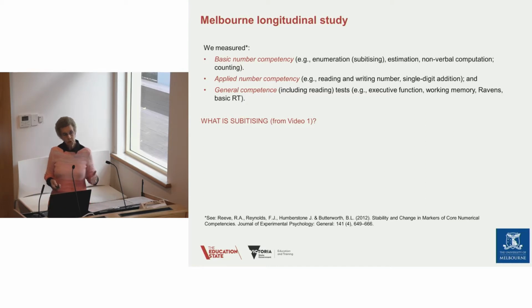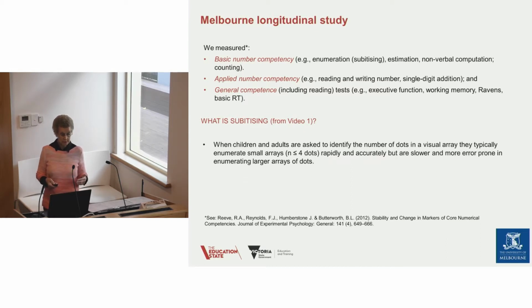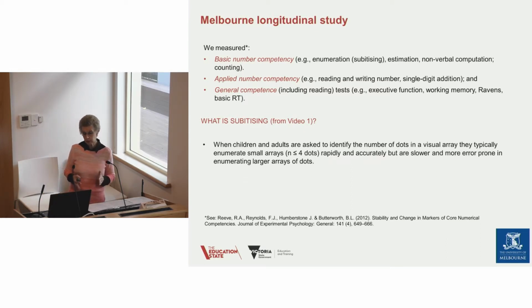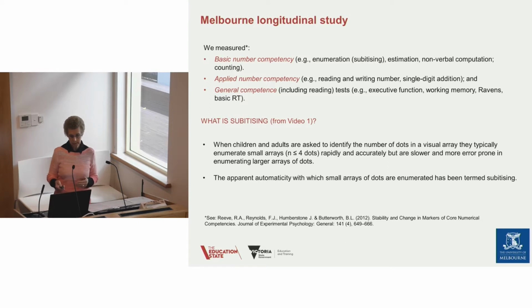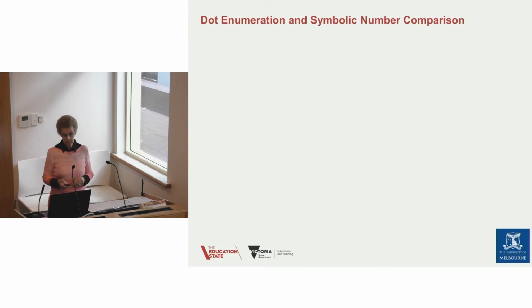So remember in video 1, I did say what subitizing was, but I reiterate it here because it becomes critical in going through this data. When children and adults are asked to identify the number of dots in a visual array, they typically enumerate small arrays, those with less than or equal to 4 dots, rapidly and accurately, and are slower and more error-prone in enumerating the larger arrays. The apparent automaticity with which we can enumerate small dot arrays has been termed subitizing.